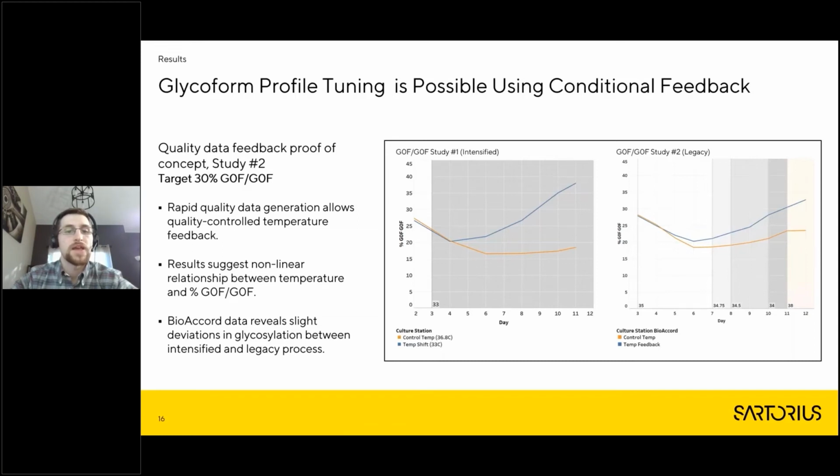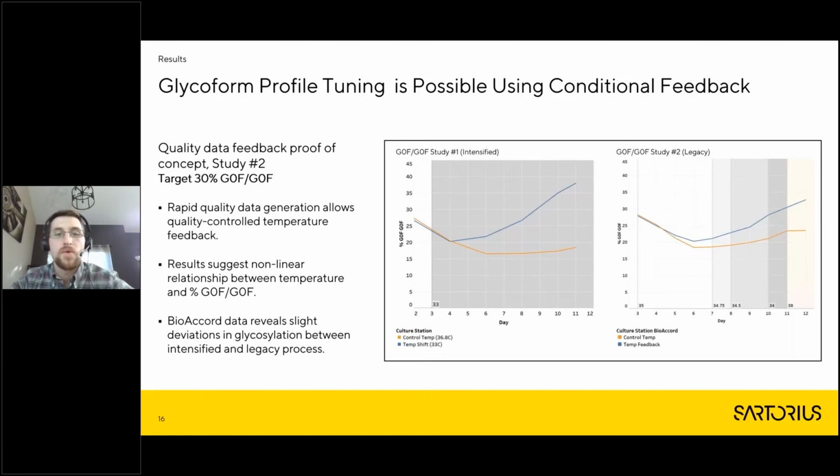The gray section here, those are the days that the temperature was shifted down for the blue condition. So you can see a few days after the temperature was shifted down, we see this large deviation in glycosylation profile. So the G0F, G0F relative abundance goes up for that condition.